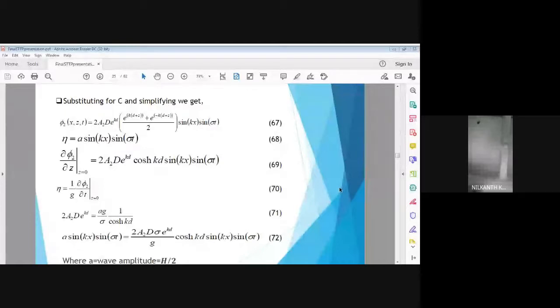Finally, if we substitute these two boundary conditions, the final equation is very important. That is, phi is velocity potential. Note this equation.